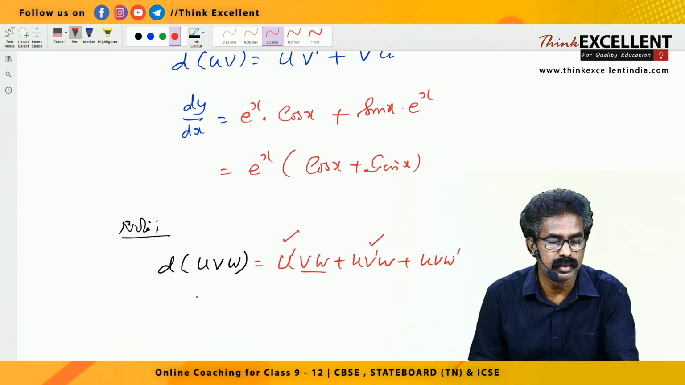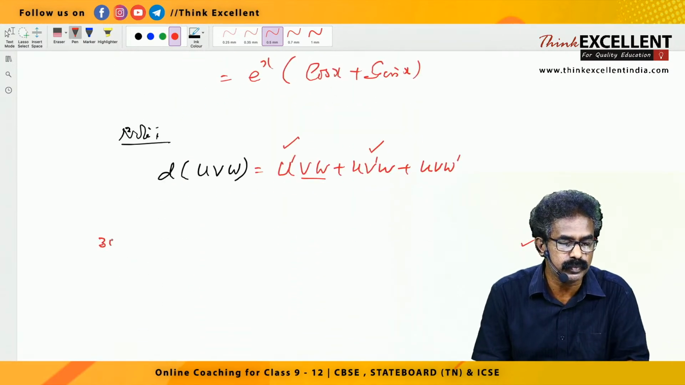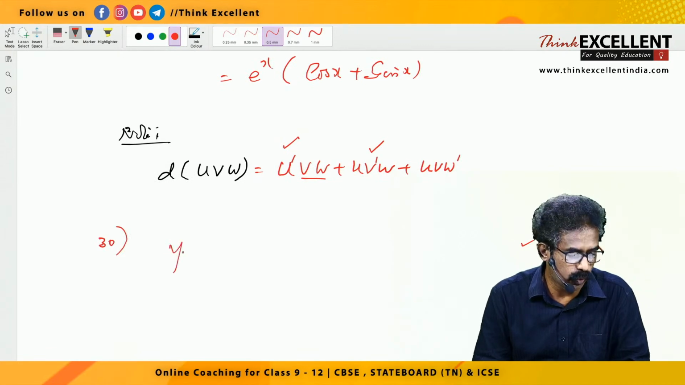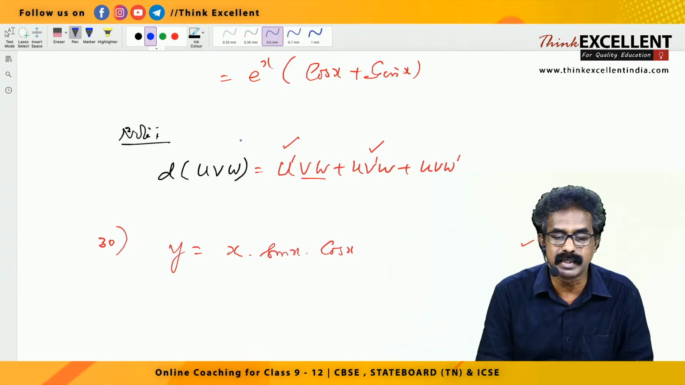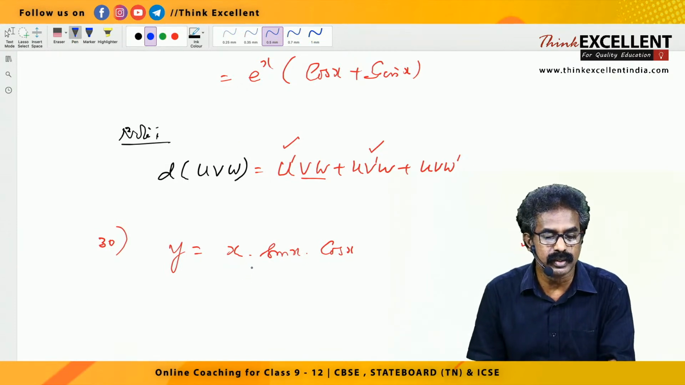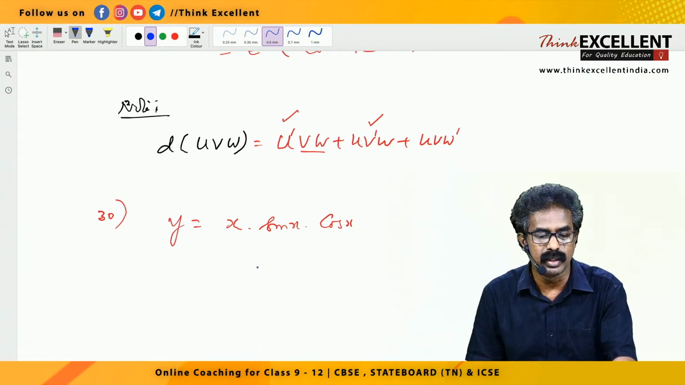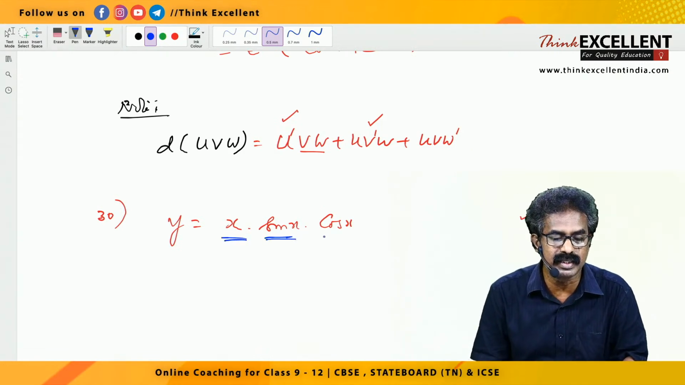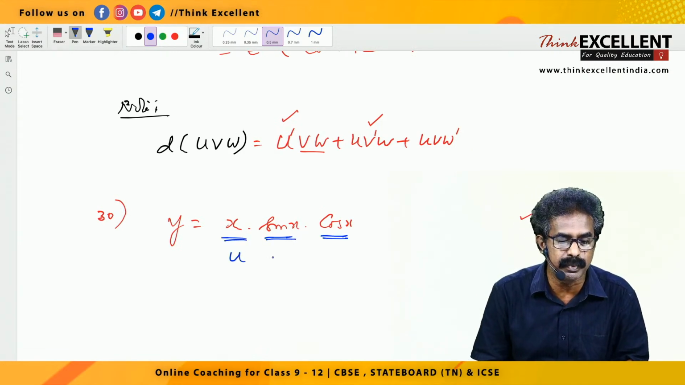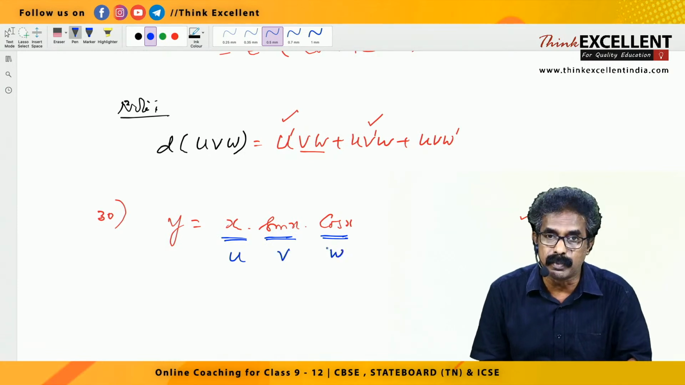Question number 30. Suppose the question is y equal to x into sin x into cos x. So in between there is no plus, no minus, right? x into sin x into cos x. So it is a product of three functions here. This is a function, this is a function, this is a function.